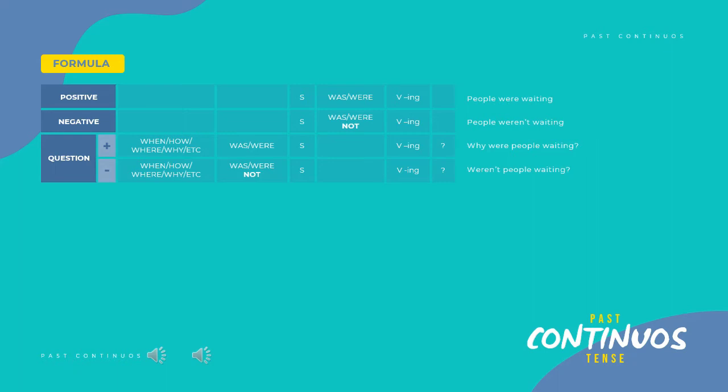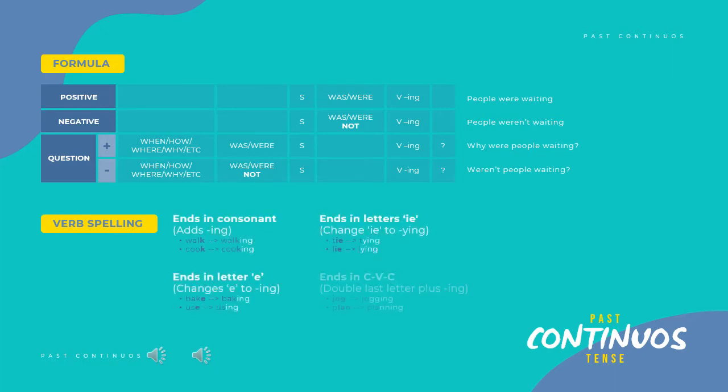So now, how to change the basic verb to the verb-ing form? Here are some tips to make it easier. For verbs that end in a consonant, we just put ing at the end. For example, walk becomes walking, and cook becomes cooking, etc.